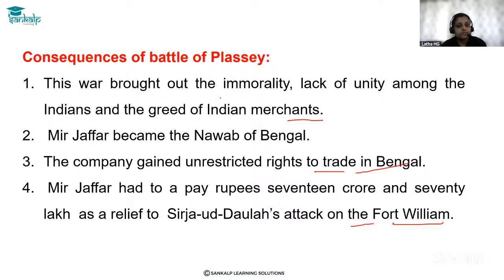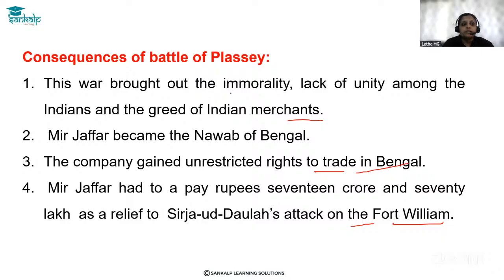Here we have studied today the Carnatic Wars, the Battle of Plassey and the Battle of Buxar, the main three battles in this chapter. Okay, so there are three Carnatic Wars, and the Battle of Plassey, later the Battle of Buxar, which took place in Bengal.